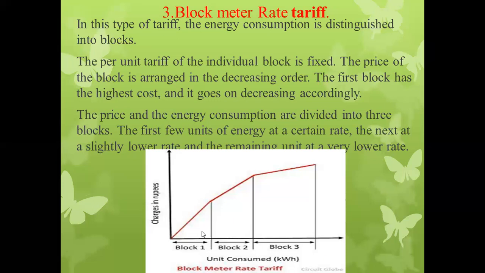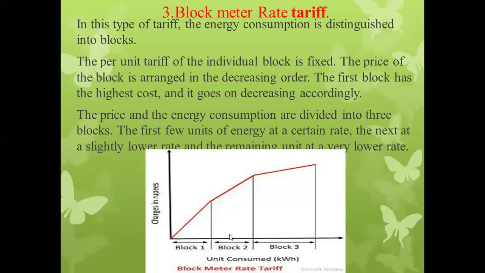In the first block, the electrical energy consumption is very less. In the second block, the electrical energy consumption is greater than that of the first block, and the electrical energy consumption in the third block is highest, more than block number 1 and block number 2. If we observe this graphical representation of the block meter rate tariff, we will see that the charge in rupees per unit for the first block is less because their electrical energy consumption is less.